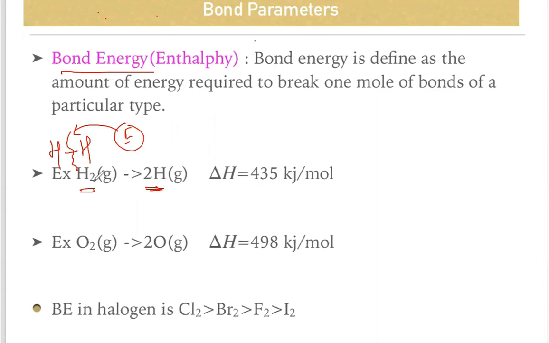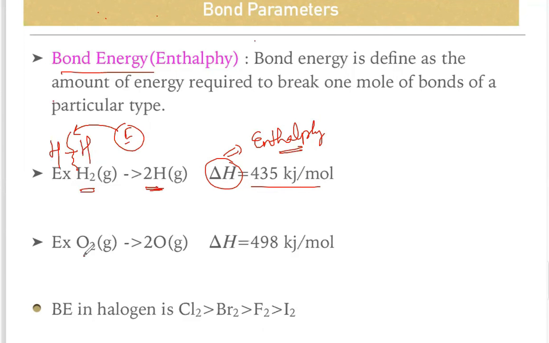To break this hydrogen bond, the amount of energy required is del H, known as enthalpy. As we are providing the energy, it should be positive, and this one is 435 kilojoule per mole.